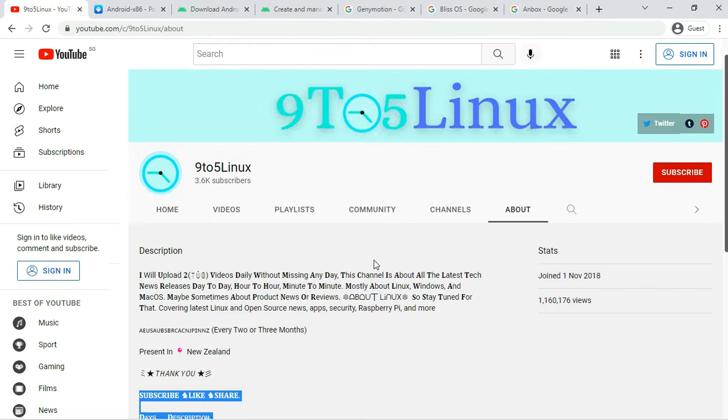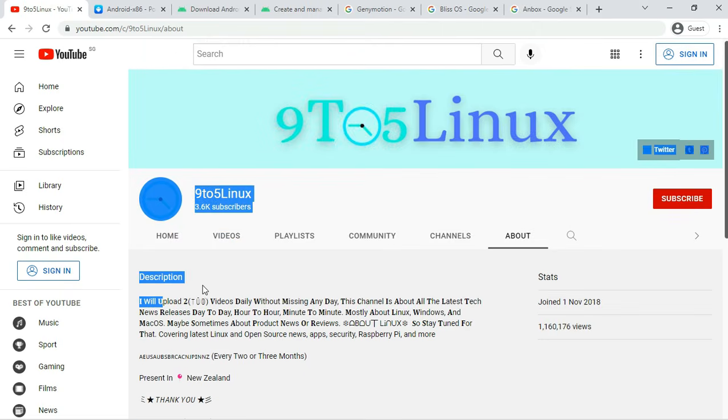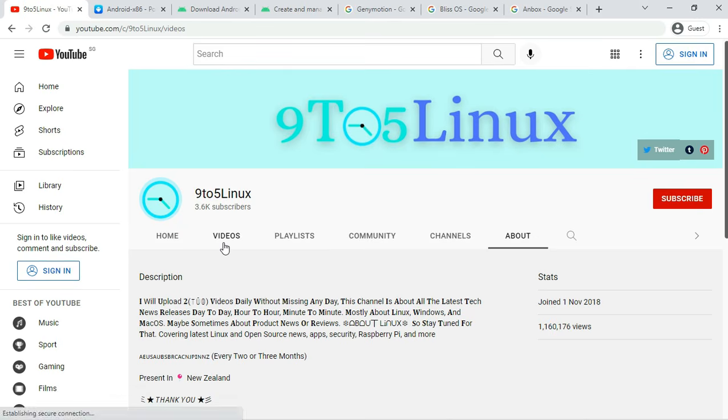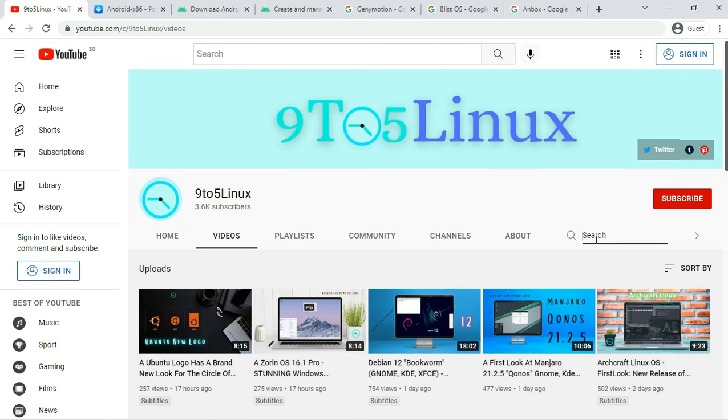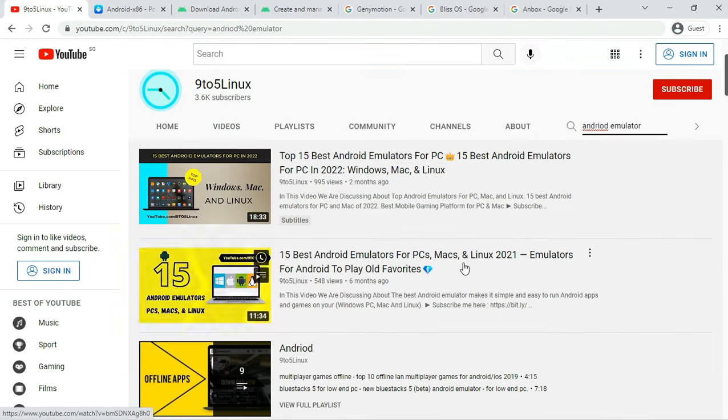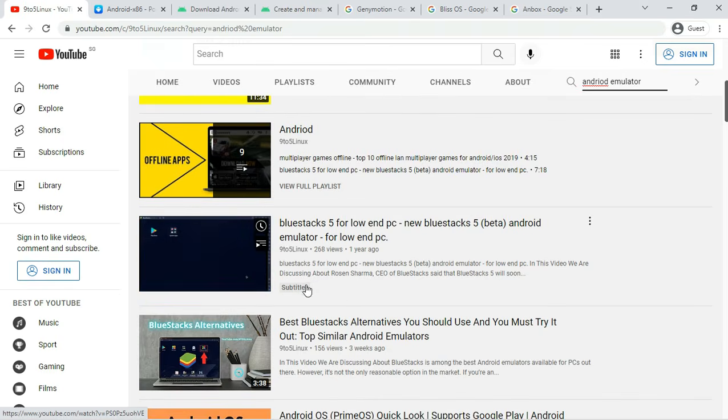An Android emulator is an application that acts as a real Android device. You can install it on your desktop computer to run Android applications. The best part of it is, it can also run on a low-powered PC. Hence, I have compiled a list of the 5 best Android emulators for Linux operating systems.